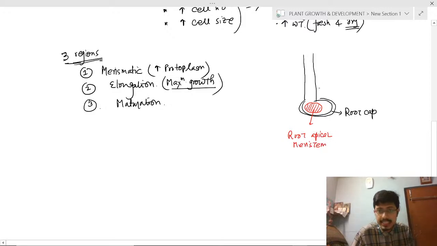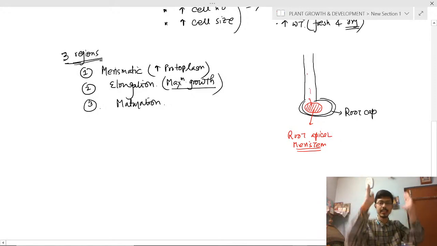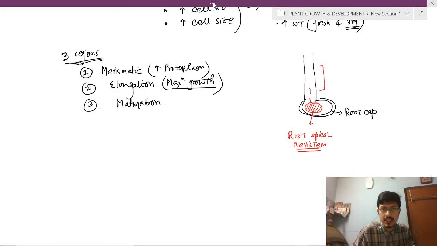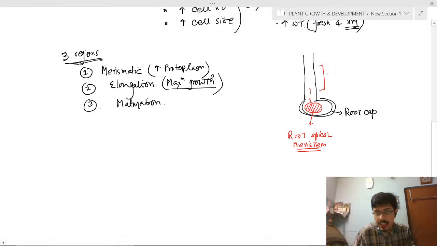So what does apical meristem mean? Increasing the number of cells. So the number of cells increases along the apical region, and so it will increase the length. And the maximum growth occurs in which region? Elongation. This is the region of elongation of the root. In the elongation region, there will be maximum growth. You have to remember this.